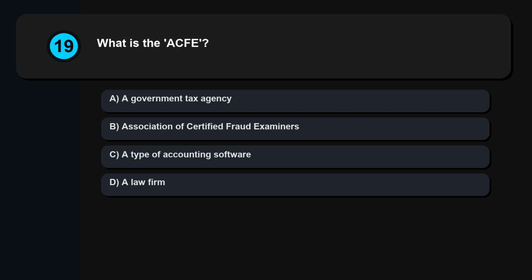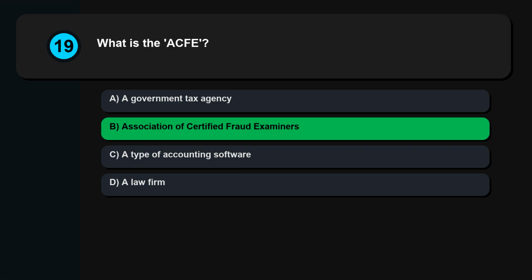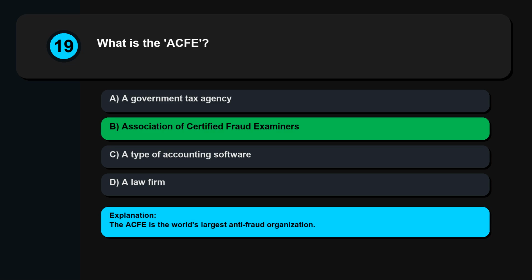Question 19. What is the ACFE? A government tax agency. Association of Certified Fraud Examiners. A type of accounting software. A law firm. The ACFE is the world's largest anti-fraud organization.